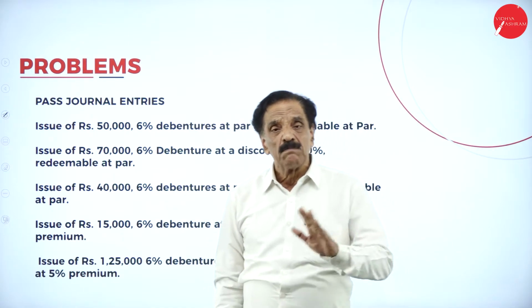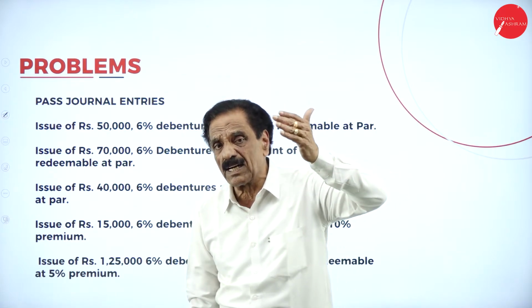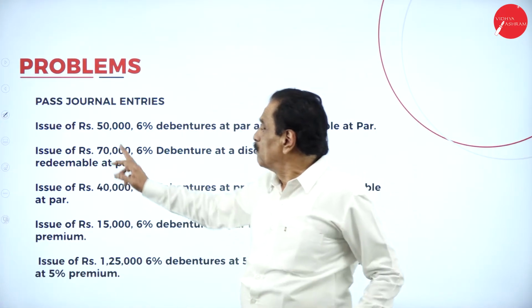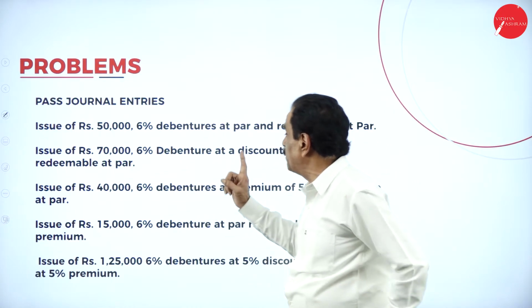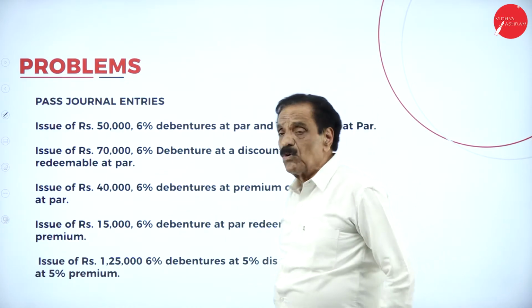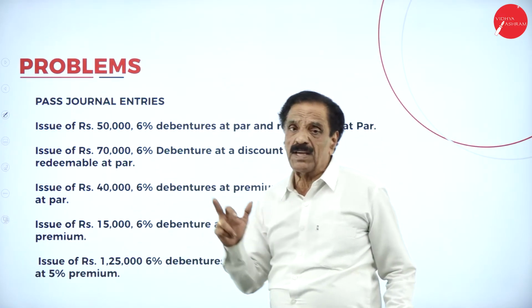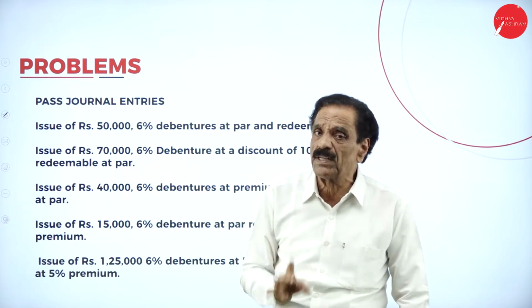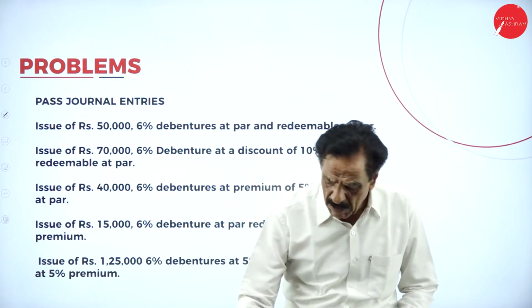What's the entry? Bank account debit, to Debenture account; Debenture account debit, to Bank account. Bank account debit 50,000, to 6% Debenture account 50,000. You pay back the same value. 6% Debenture account debit 50,000, to Bank account 50,000. Taken at rupees 50,000, paid at rupees 50,000. First entry.